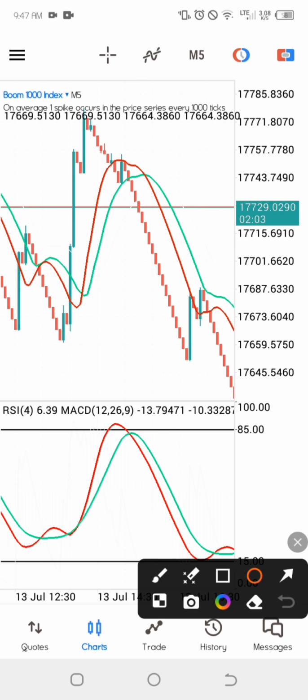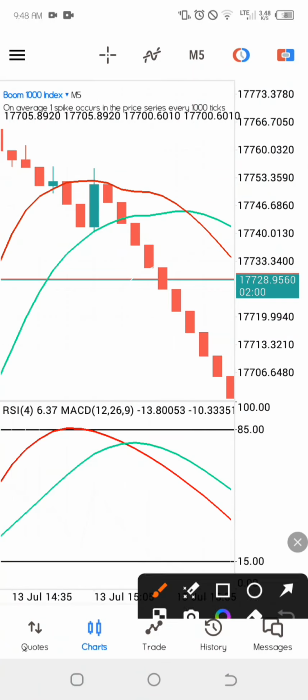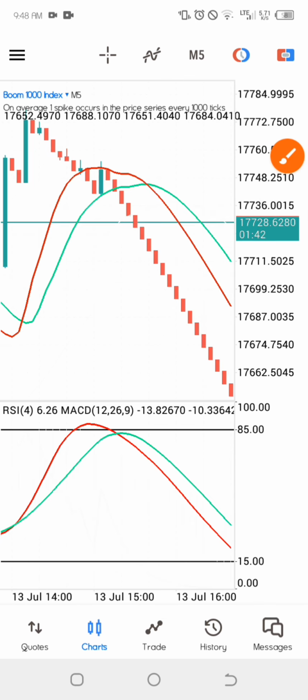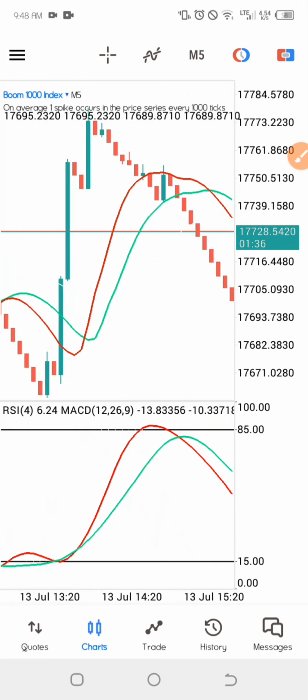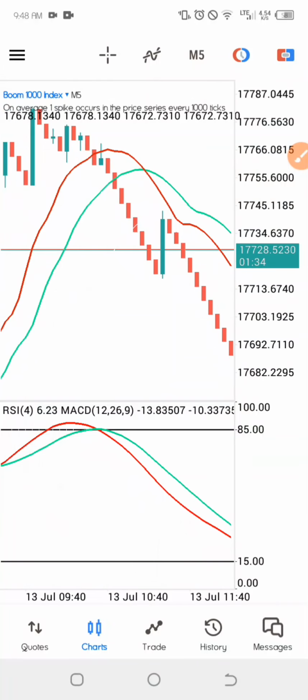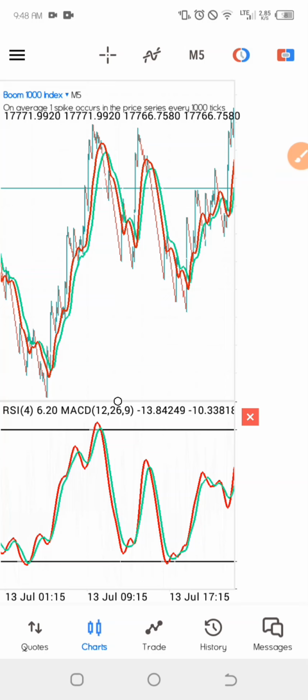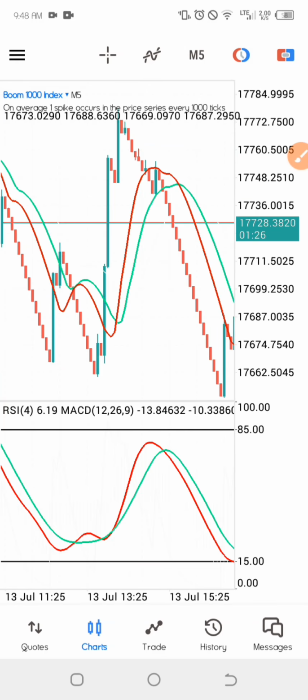Now this is the candle right here. This is the candle that was able to cross below after we see the cross happen right here. You see that the candle closes below the alligator lines. Once we see the candle close below the alligator lines, we wait for another one candle, which is this candle right here, and we take our trade right at this candle. So that's how you take a trade with this strategy. Once you see a confirmation, wait for another one candle before you take any trades, because sometimes the price might just come below it and give you a spike. Now with this strategy, you are aiming to catch 5 candles, then you close your positions. So that's how we trade with this strategy.